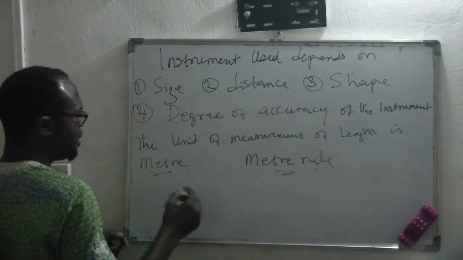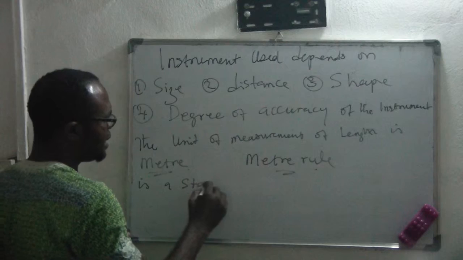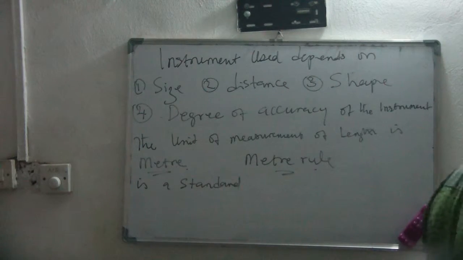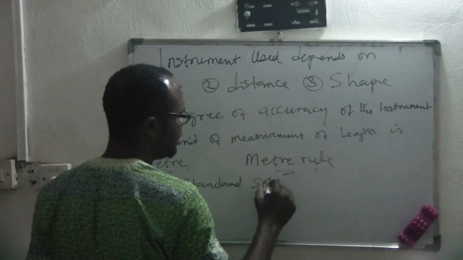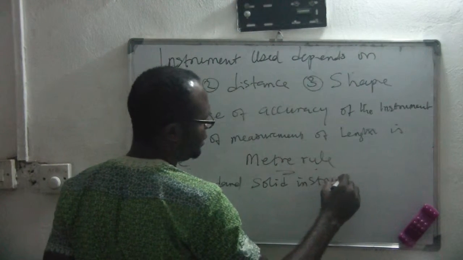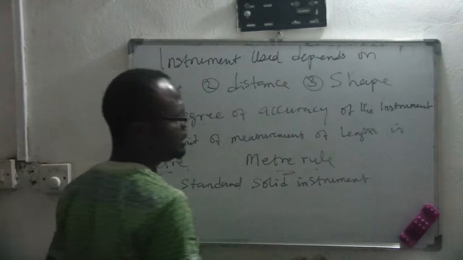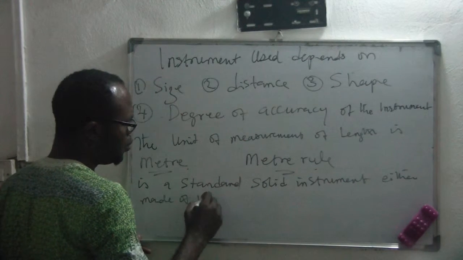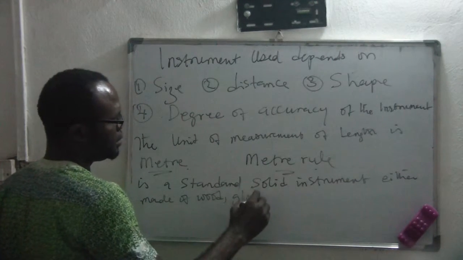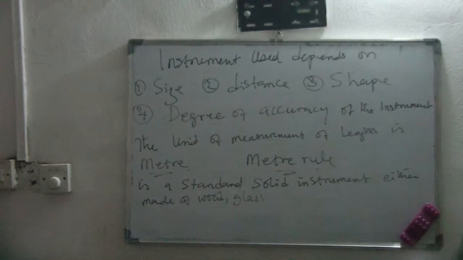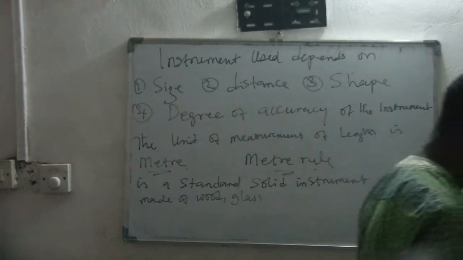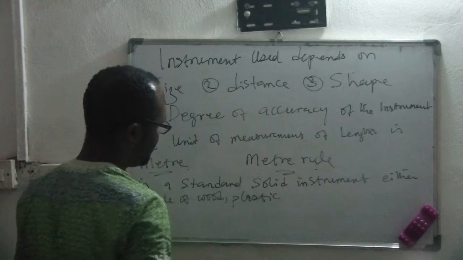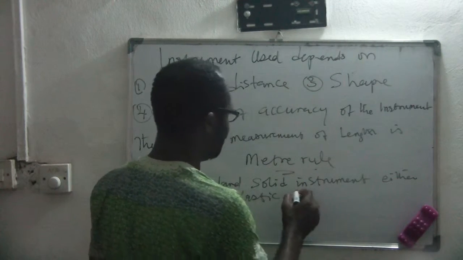So what is a meter rule? A meter rule is a standard solid instrument, either made of wood, plastic, or steel.